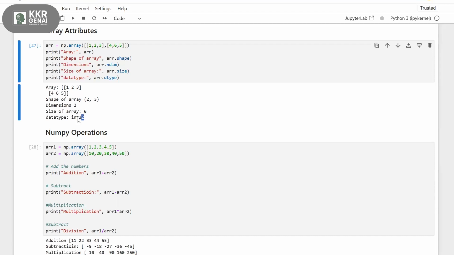It can be int32 or int64, and for floats it could be float32 or float64. If you take whole numbers or decimal numbers, it could be int64, which means it is taking 64 bits of memory, and int32 means 32 bits of memory.